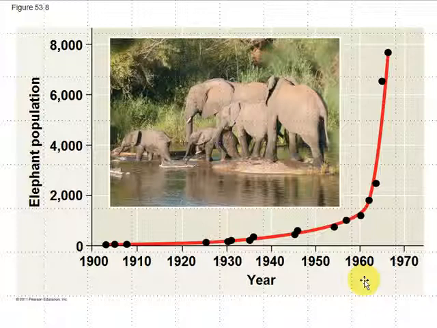So we'll take a break and then we'll come back and look at the logistic model, which is more actual reality. Why can this curve not continue forever the way you see it here? We'll be right back.